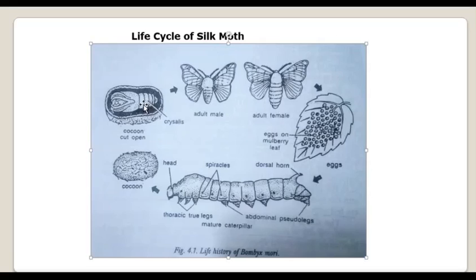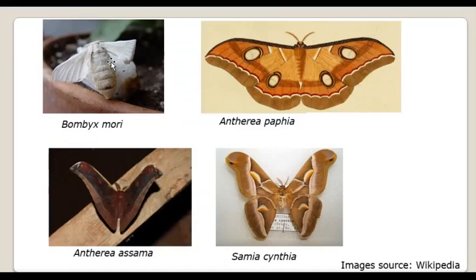Now the moth Bombyx mori is pale cream ashy white in color. Here in this diagram, as it is a black and white picture, you cannot see the color exactly, but in our previous lecture I already showed you that. This is the Bombyx mori. It is pale cream ashy white in color. You can easily see that, right?